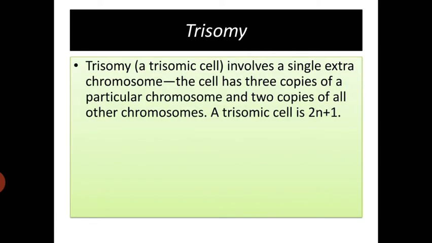Third one is trisomy. Trisomy involves a single extra chromosome. The cell has 3 copies of a particular chromosome and 2 copies of all other chromosomes.